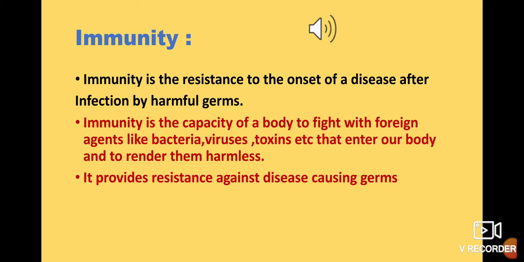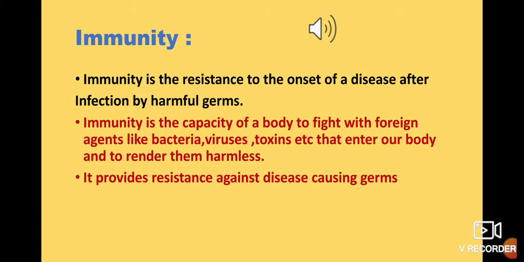So immunity means that the body acquires the capability of remaining unaffected by the entry of any germs from outside, and it prevents the occurrence of symptoms in the body, because before symptoms occur the immunity makes the body capable enough to fight the germs as soon as they enter the body.